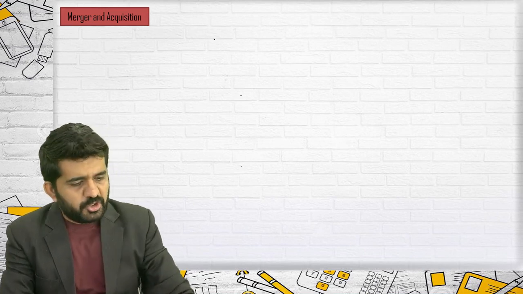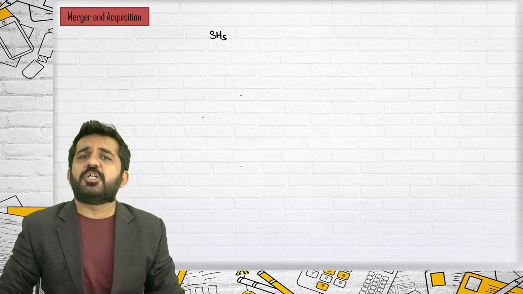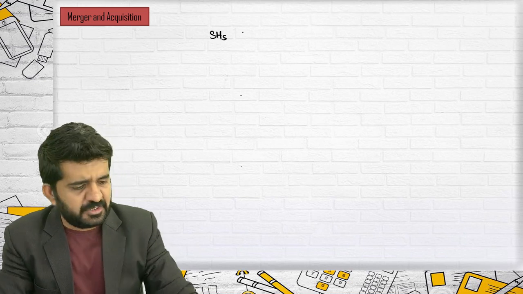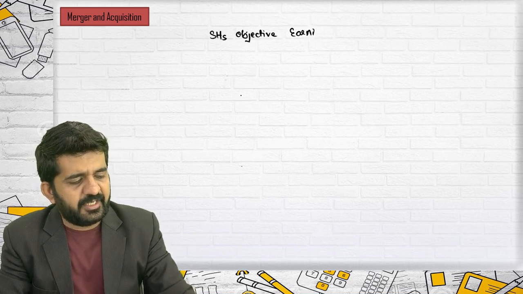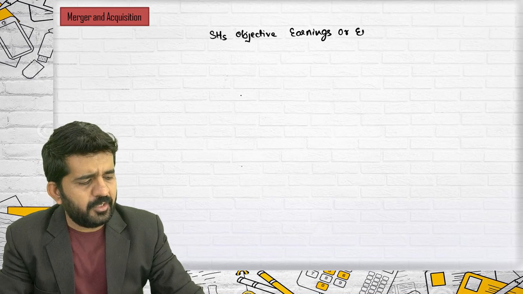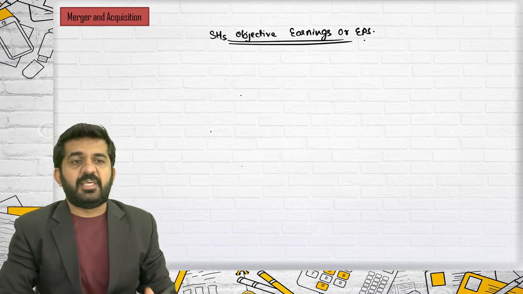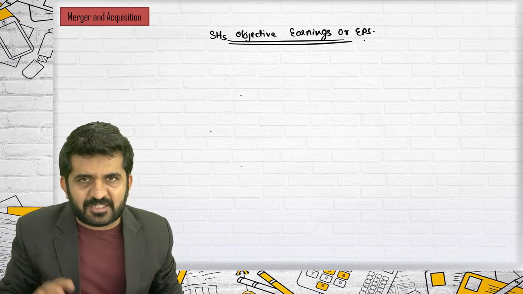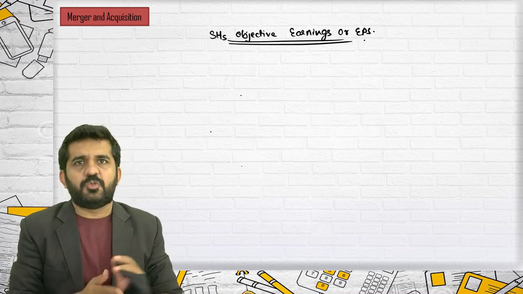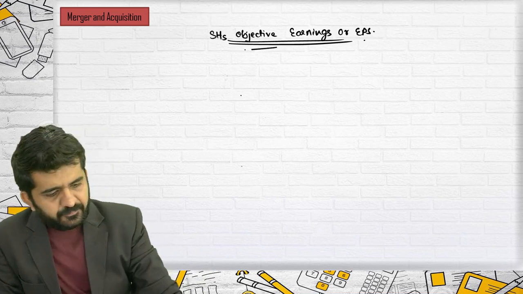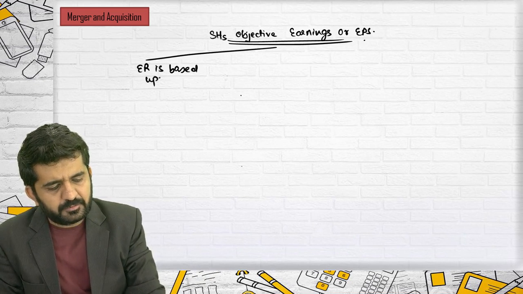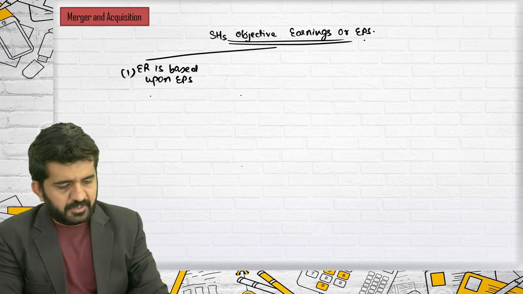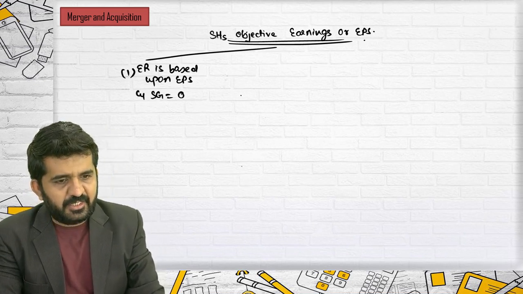Alright. So shareholders' objective, which shareholders, a purchasing company as well as selling companies, shareholders' objective is earnings or EPS. In this scenario, we have taken in last lecture n numbers of questions, and I am summarizing all that questions. First is exchange ratio is based upon EPS. This is first point. And synergic gain is 0.